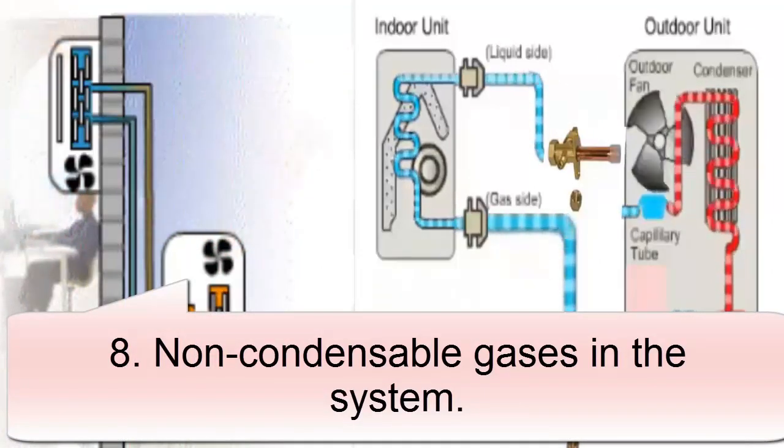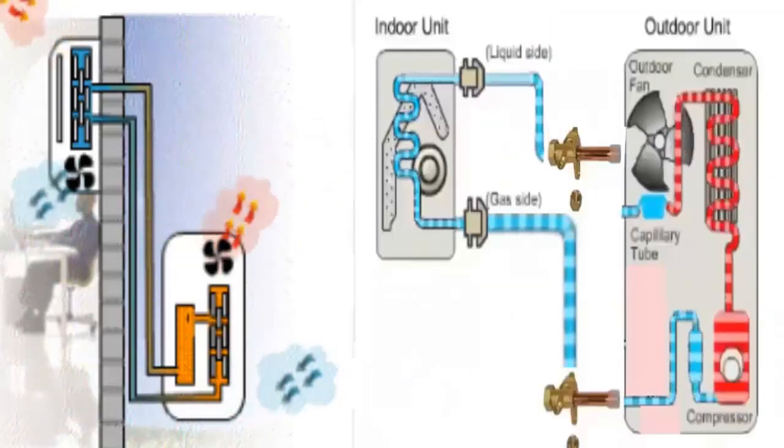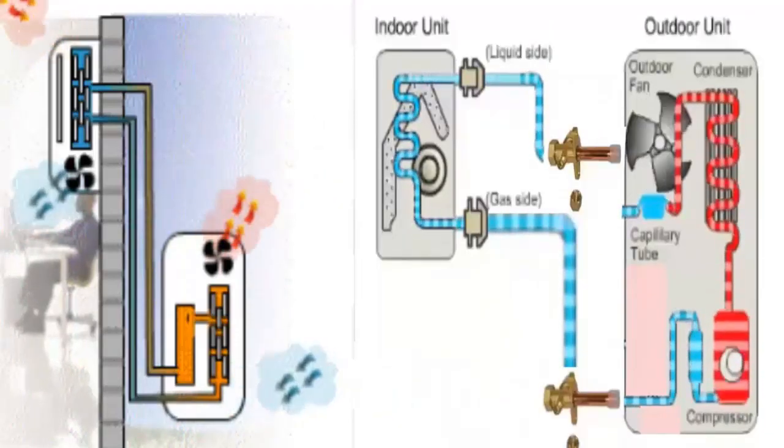8. Non-condensable gases in the system. Cause: poor vacuum during installation. Extract contaminated gas, vacuum, change the filter, and recharge with clean refrigerant.